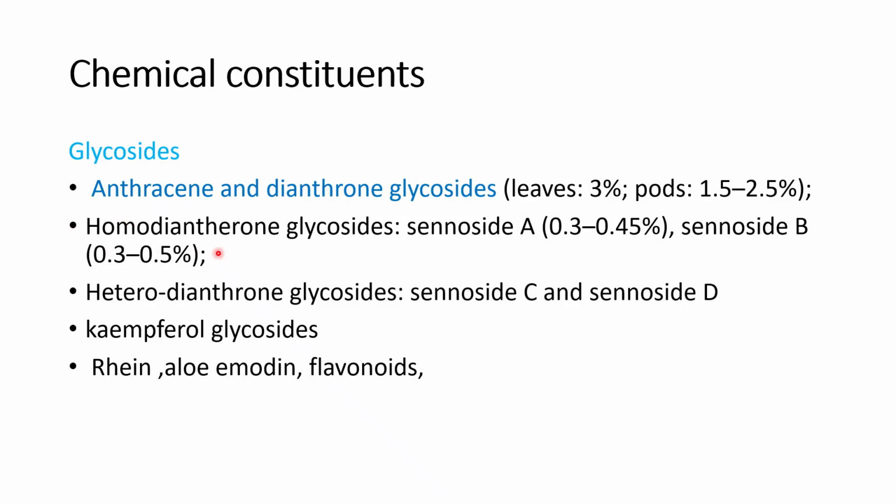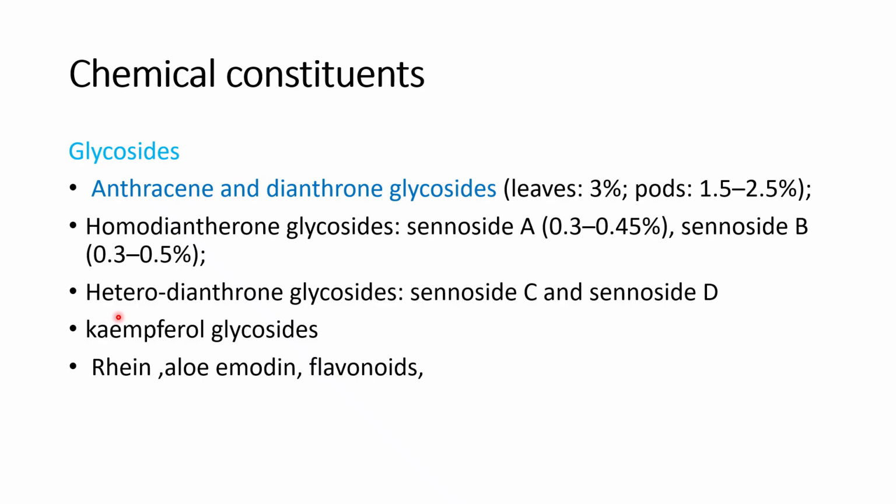There are two types of dianthrone glycosides, homodianthrone glycosides and heterodianthrone glycosides. In homodianthrone glycosides, Sennoside A and Sennoside B are the active principles. Sennoside A, 0.3 to 0.45%, is present in Senna, and Sennoside B, 0.3 to 0.5%, is present in Senna.